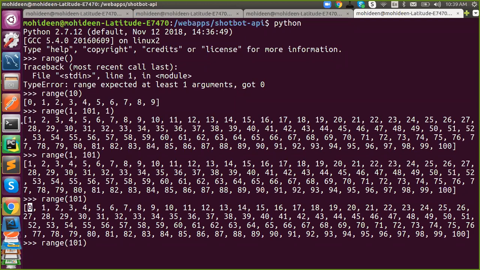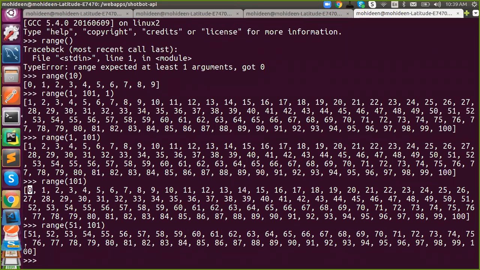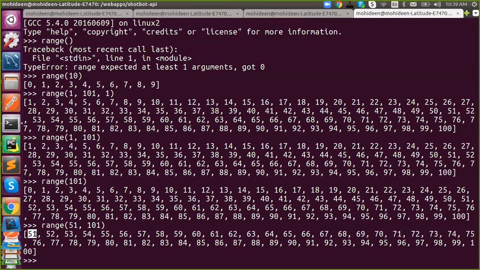Now, if you want all numbers from 51 to 100, the start is going to be 51 and the stop 101. If I say 50, 50 is also counted. The starting point is counted, right? The starting point was counted.